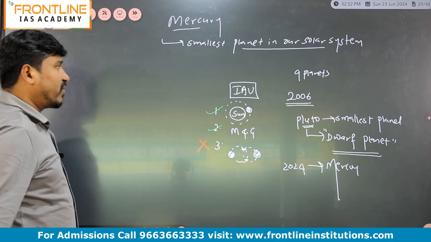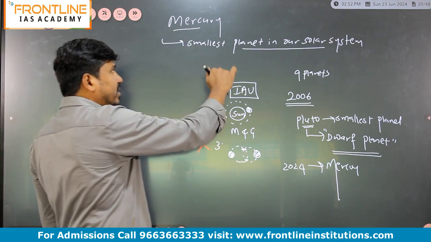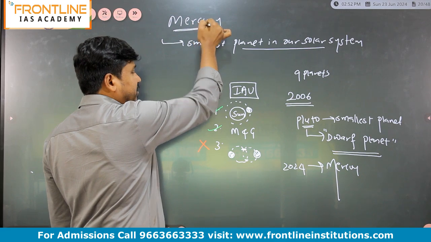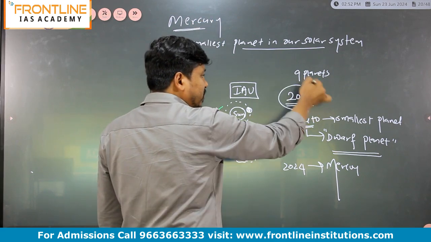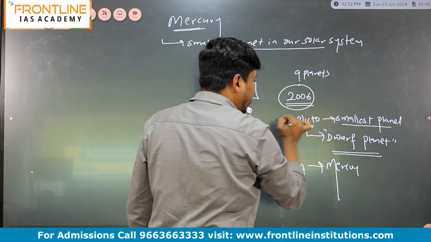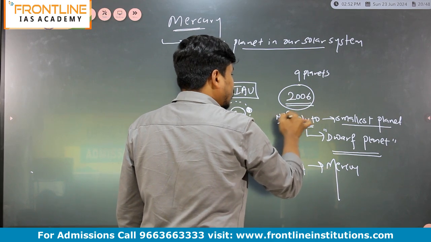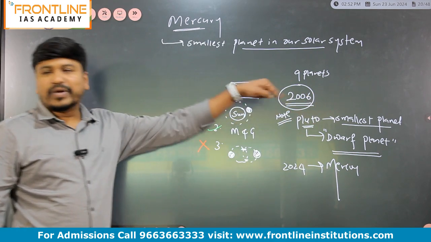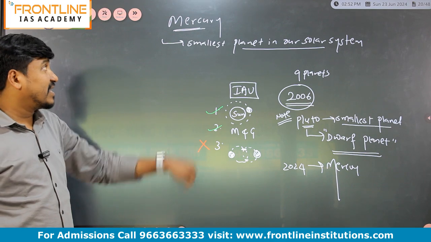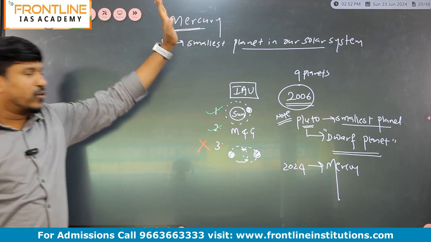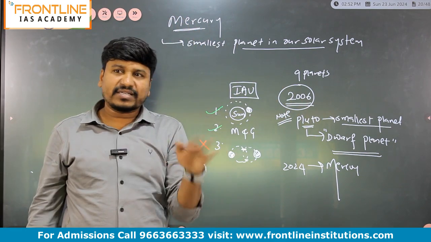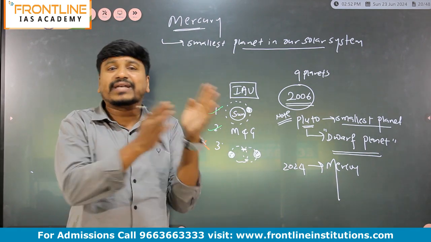And presently we are having only 8 planets. And among the remaining 8 planets, Mercury is the smallest. Otherwise, before 2006, Pluto was the smallest planet. Tumba important point idu, right? So before 2006, Pluto was the smallest planet, but presently Mercury is the smallest, because Pluto is no more a planet. It is a dwarf planet, and that will not count as a planet.